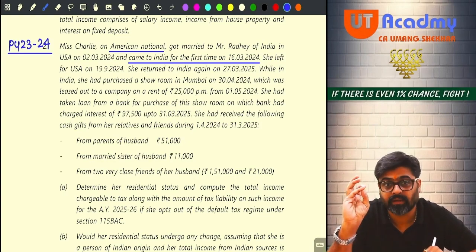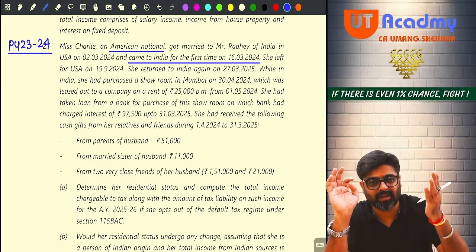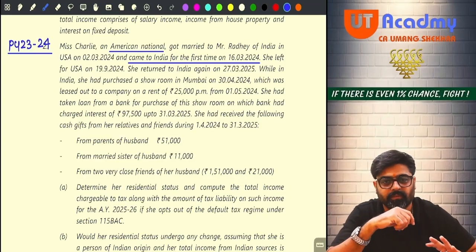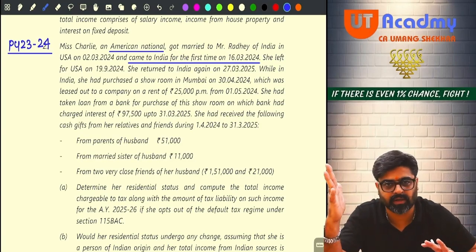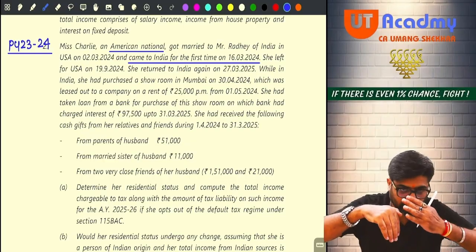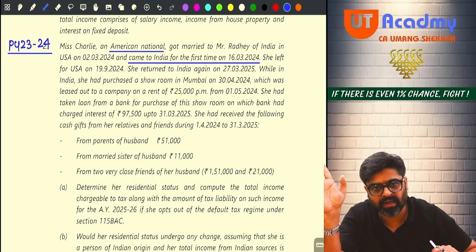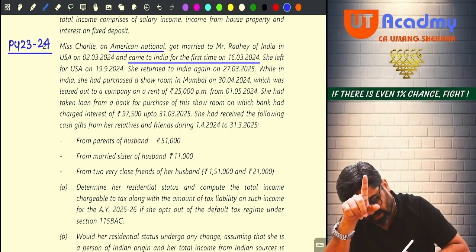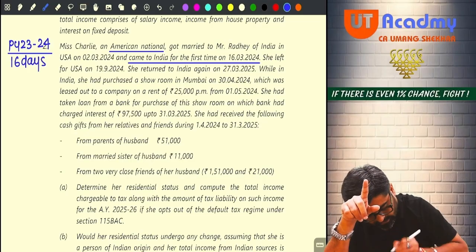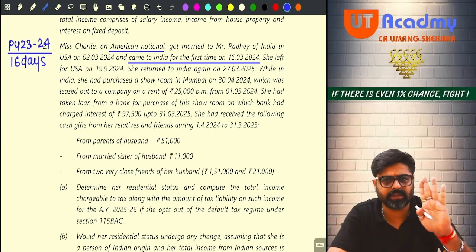Count from 16, 17, 18. So out of 31, remove 15 days. First 15 days she is not in India. But on 16th and afterward she is in India only, no? So remove 15 days. So how many days she is there in India? Only 16 days stay. And since then she is in India.